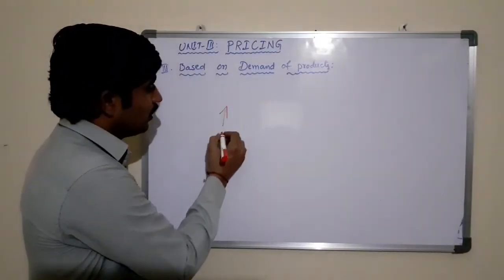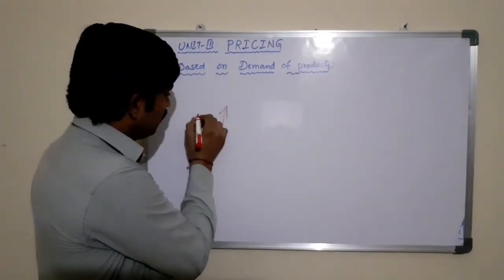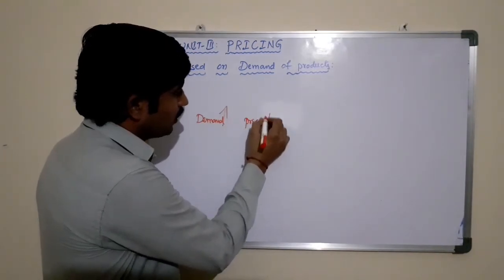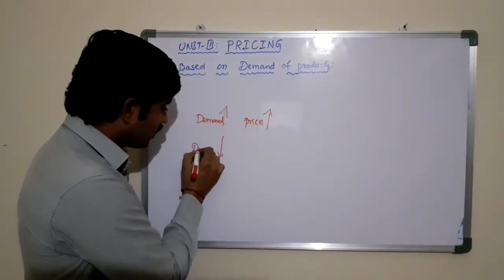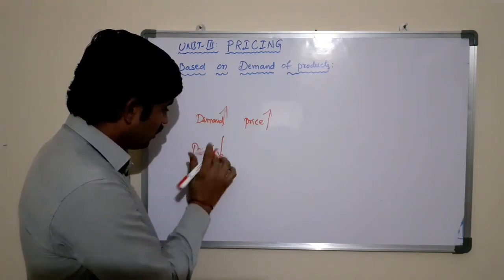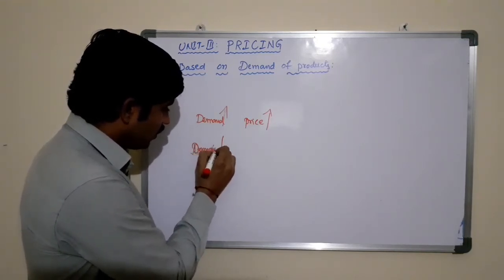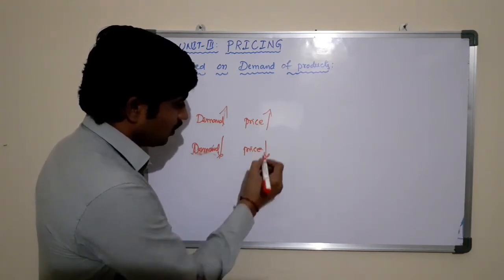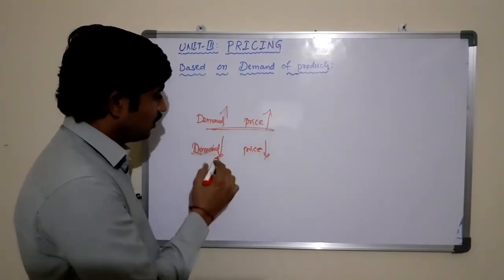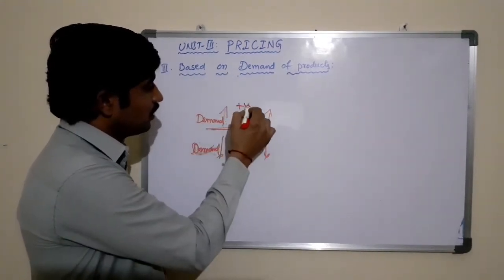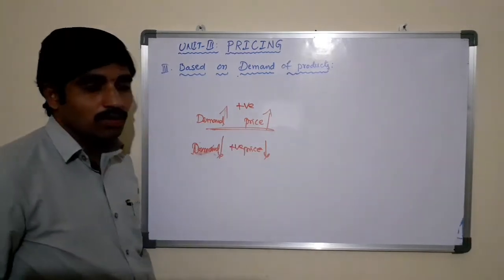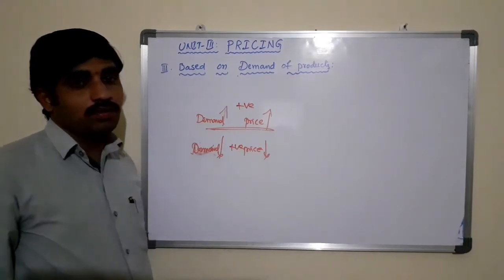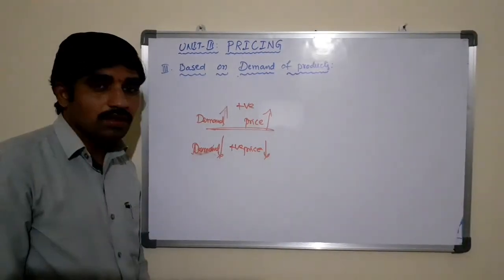Here, as the demand increases, the price of the product will be increased. The lesser the demand for our product in the market, the lesser will be the price, meaning we decrease the price of the product. The relationship between the demand and price according to this method is always positive. More the demand, higher the price. Less the demand, decrease the price of the product in order to sell our product in the market.